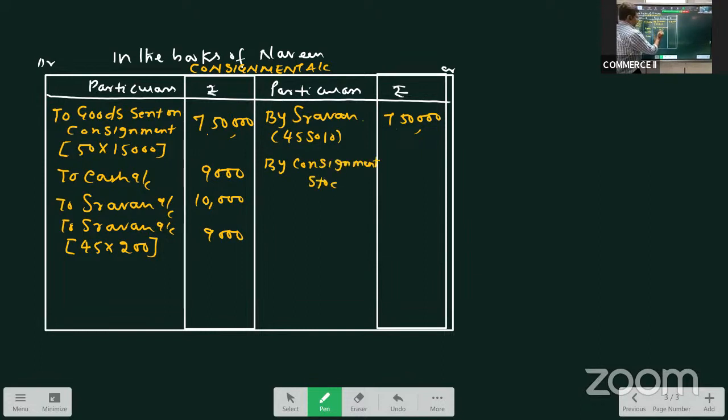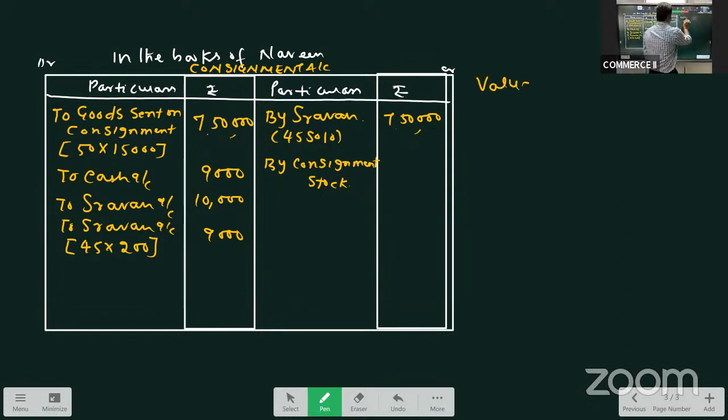Valuation of consignment stock. What were the total number of TVs consigned? 50 TVs. Naveen sent 50 TVs. How many are sold? 45 are sold. So how many are unsold? 5 TVs are unsold. Right? So how do we do the valuation?